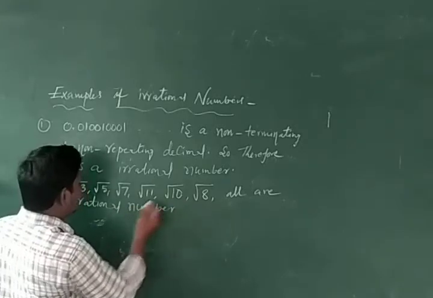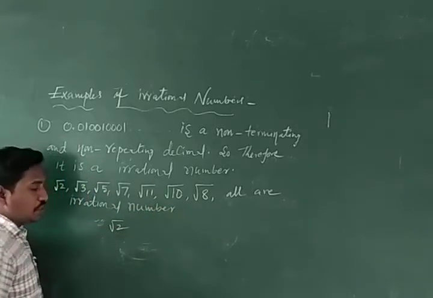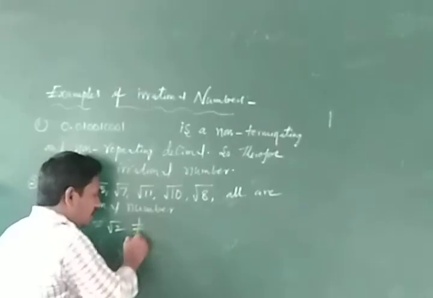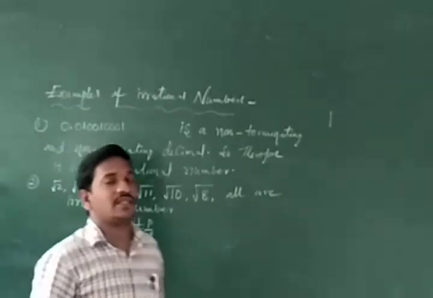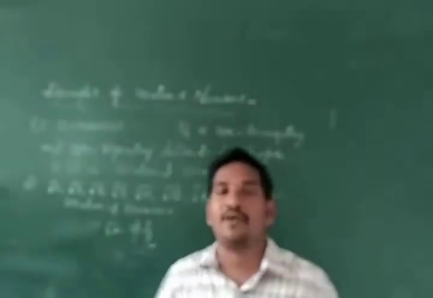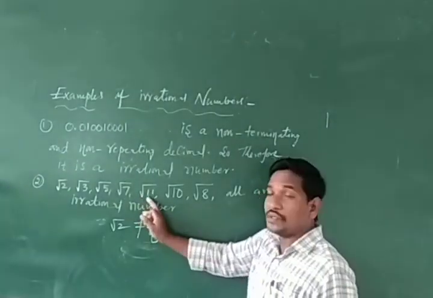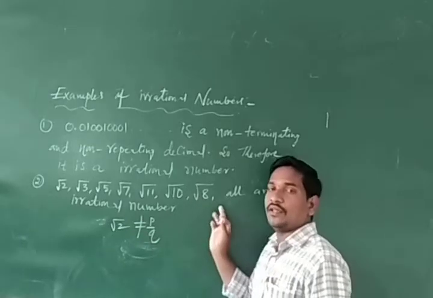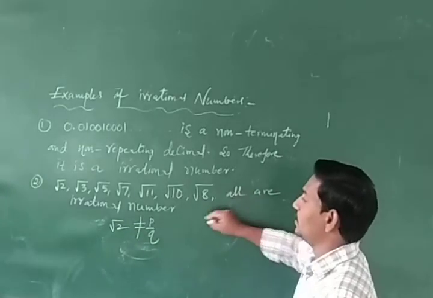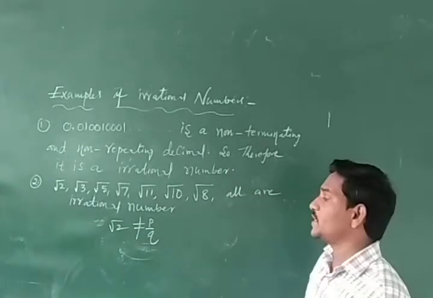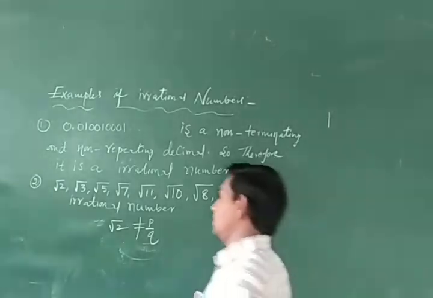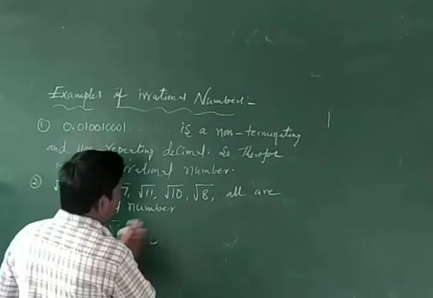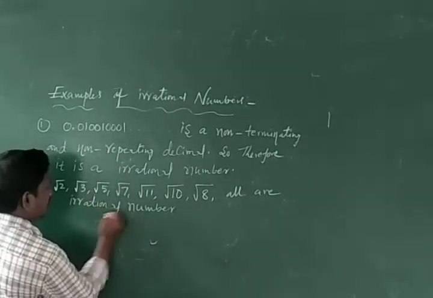Why? Because √2 we cannot express in the form of p by q. √5 cannot be expressed in the form of p by q. √7, √11, √10, √8, and so on, numbers like these cannot be expressed in the form of p by q. That's why they are called irrational numbers.